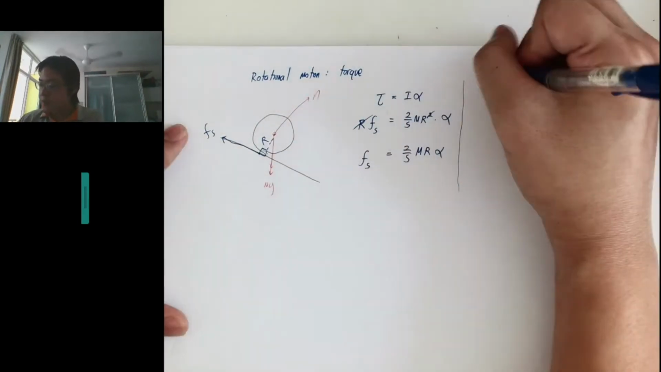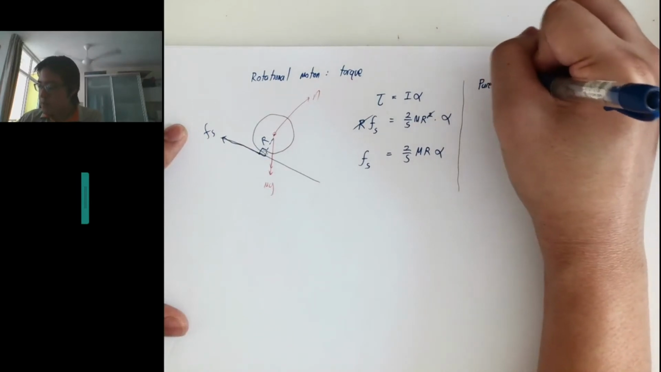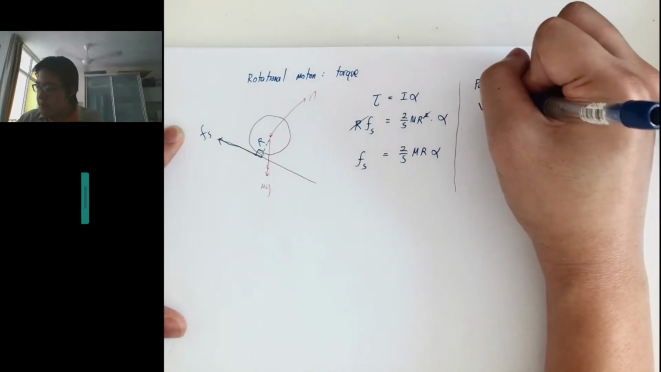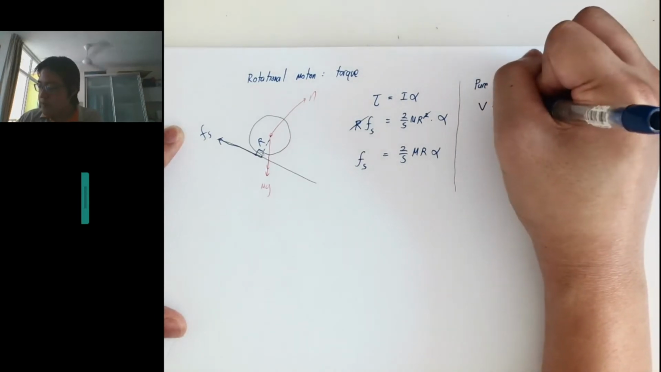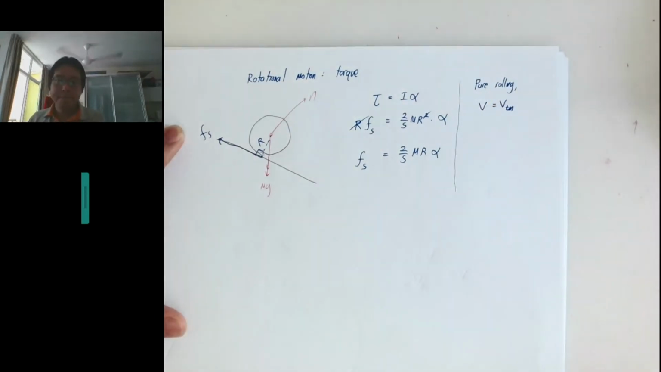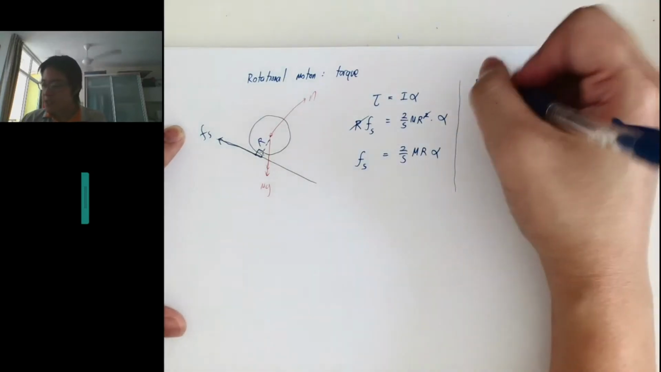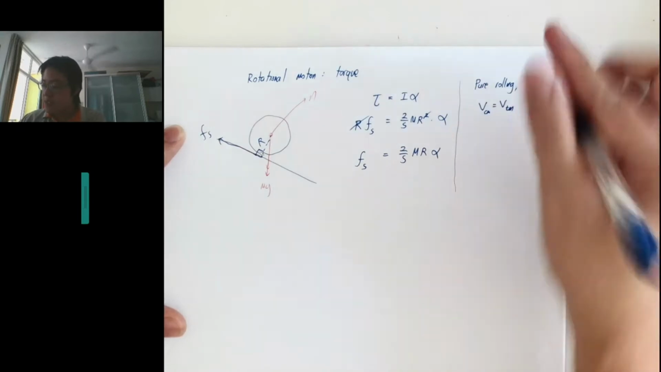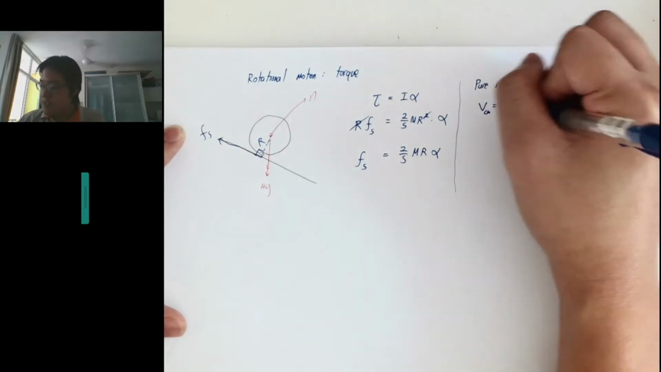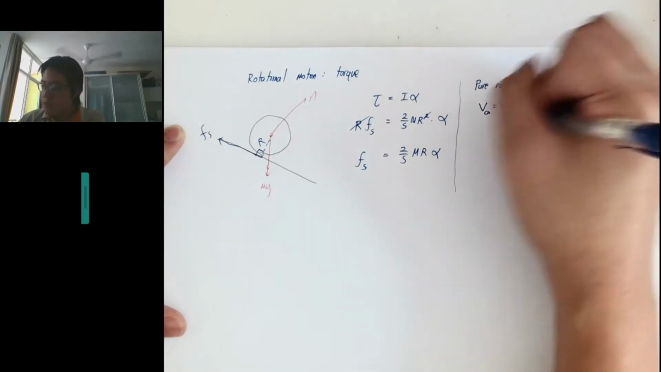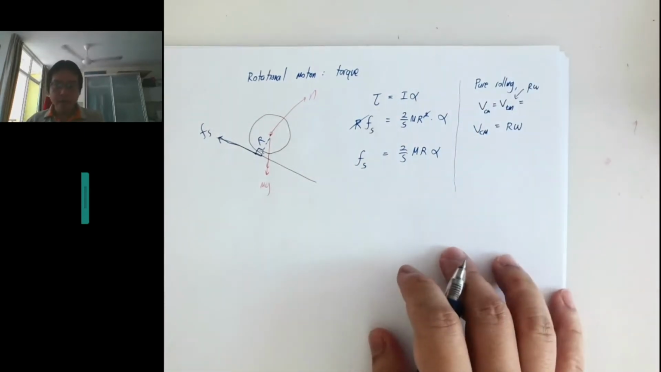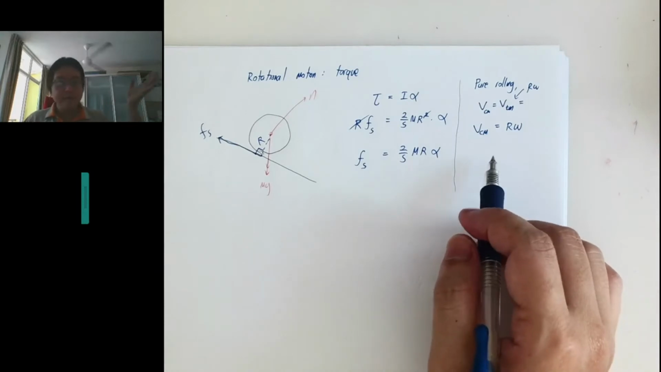This situation is pure rolling. So pure rolling means the VCM is equal to V tangential, and V tangential is R omega. So that means VCM is equal to R omega. Okay, so pure rolling is about the velocity.